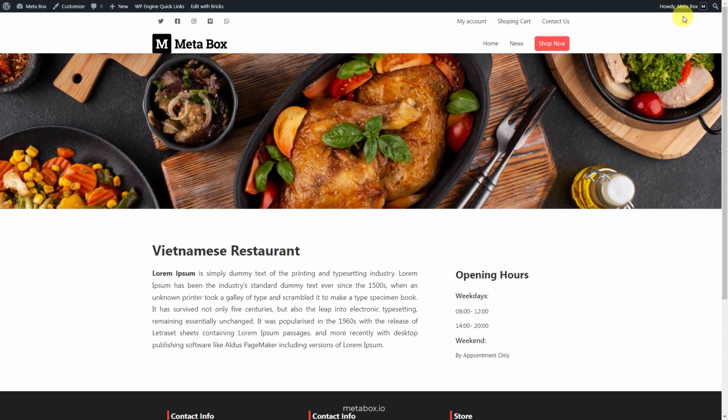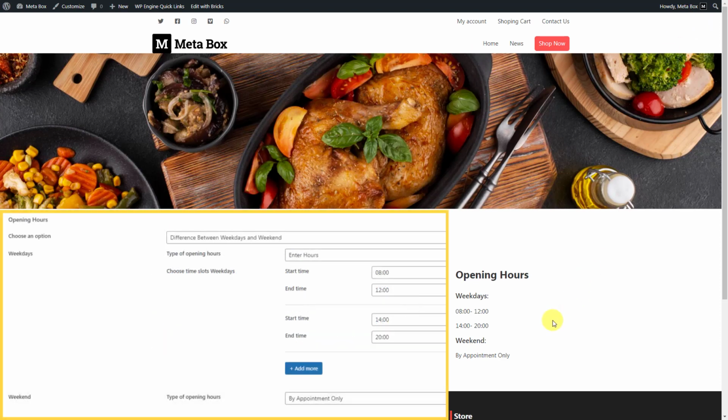When you go to the single page on front end, the data will display correspondingly with the one in the fields.